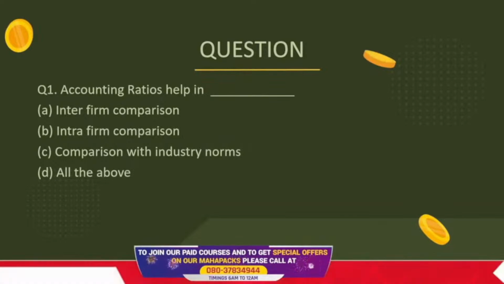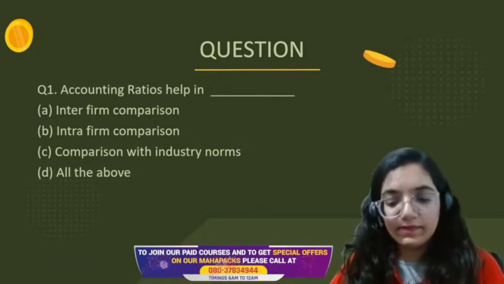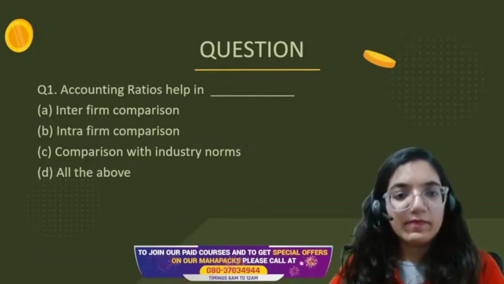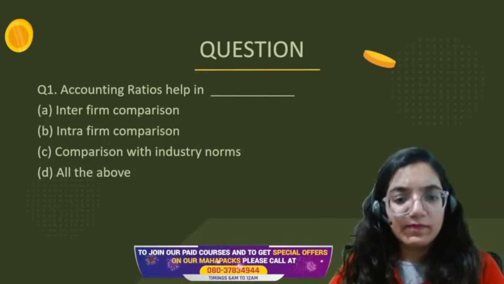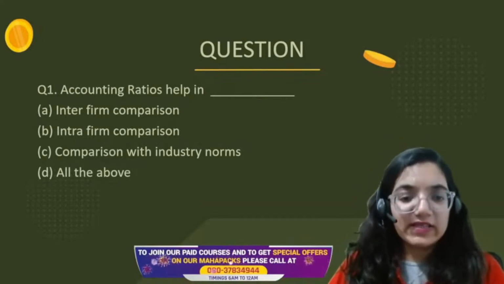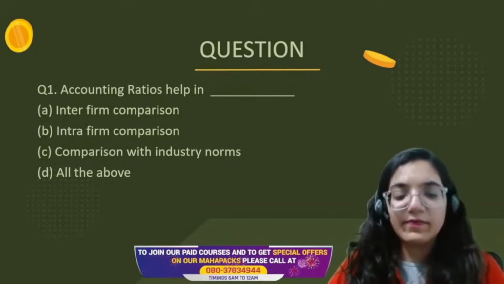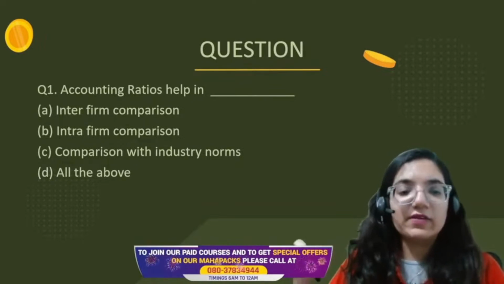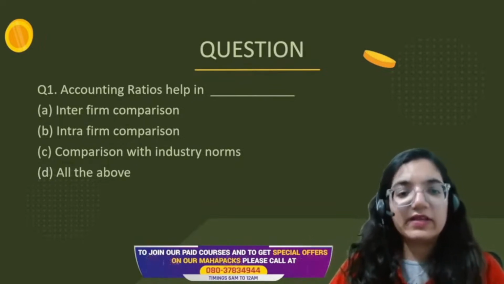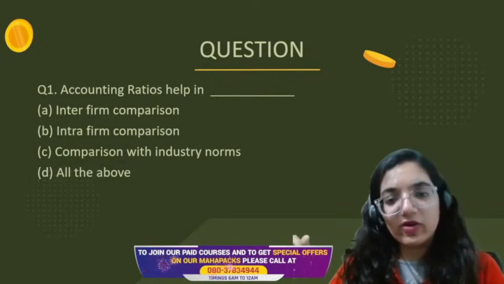The options are: interfirm comparison, intrafirm comparison, or comparison within the industry norms, or all of the above.